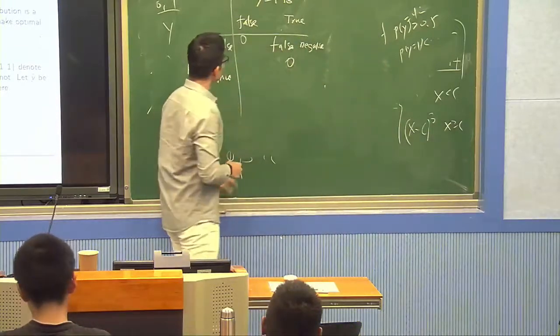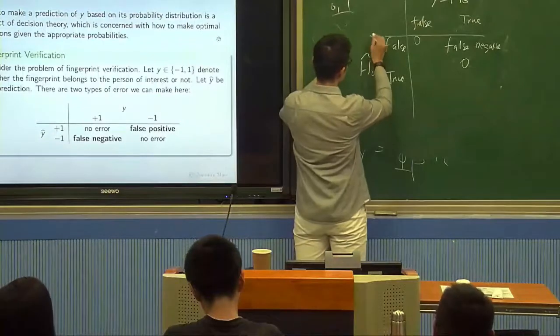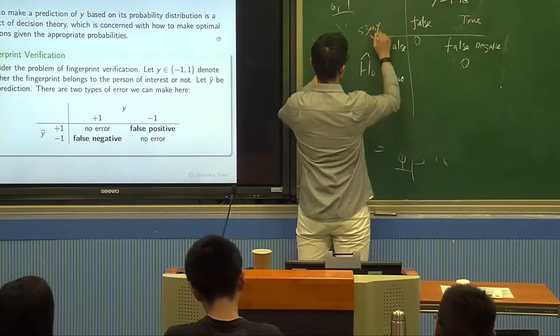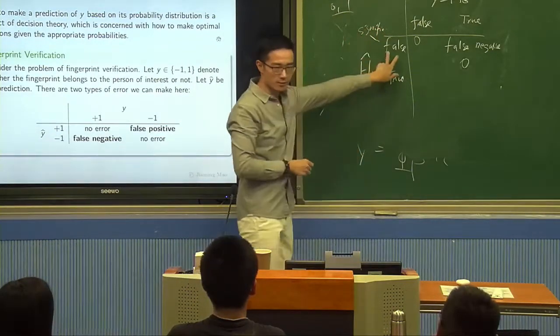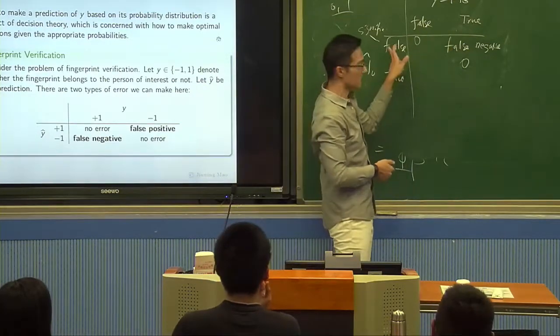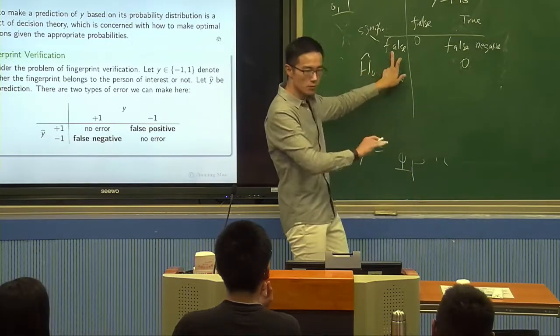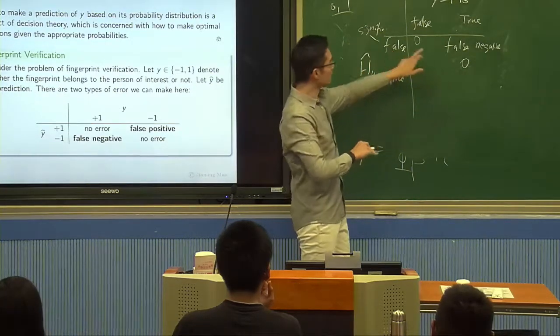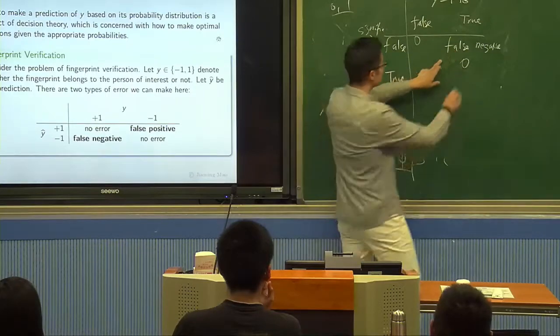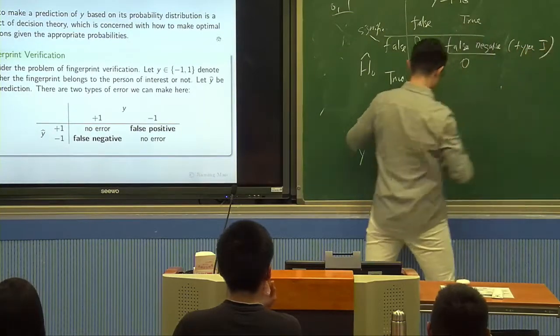When you reject something, it's when your test result is significant, so you accept H1. In this case, you should not reject H0, but you reject H0. That's a false negative. What kind of error is this? This is also called type 1. Very good.